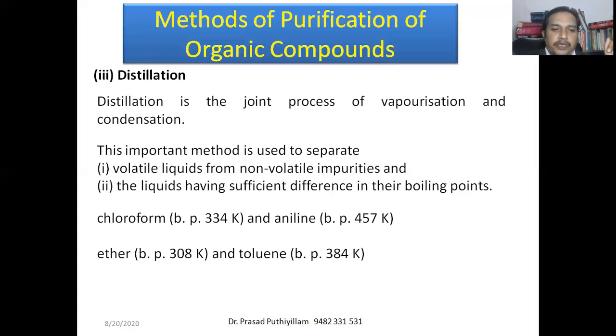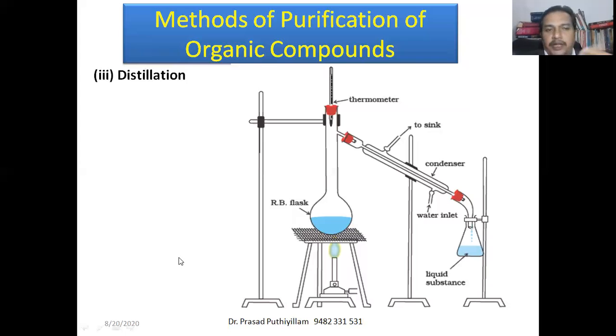Or a mixture of ether with a boiling point of 308 Kelvin and toluene with a boiling point of 384 Kelvin can also be separated by a process known as distillation. There are many different types of distillation. This is the simple setup, which we call simple distillation. We need a round bottom flask, known as an RB flask. We connect it to a thermometer because we want to check the temperature. It should not cross the boiling point of the second liquid, which has the higher boiling point.